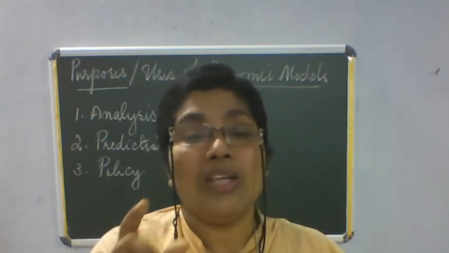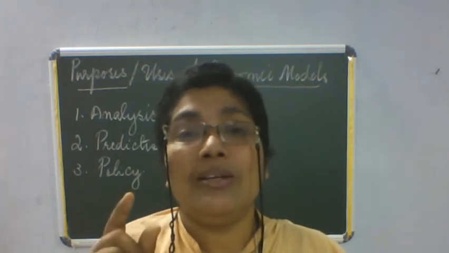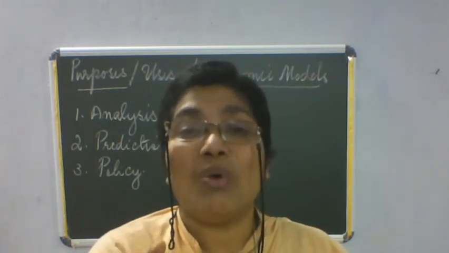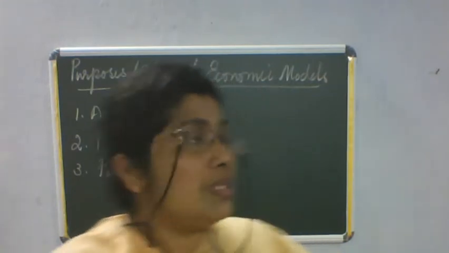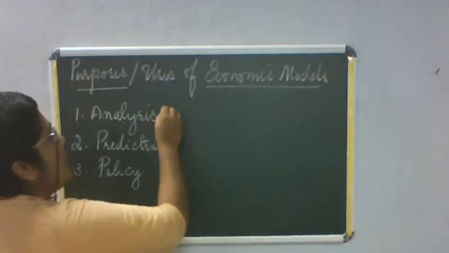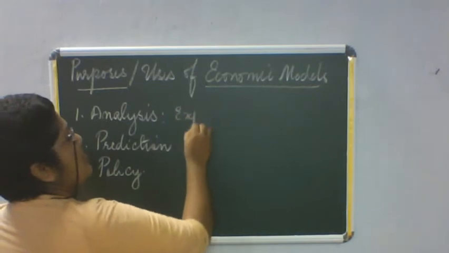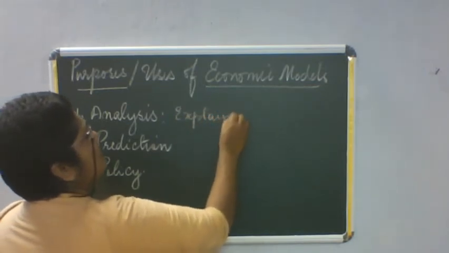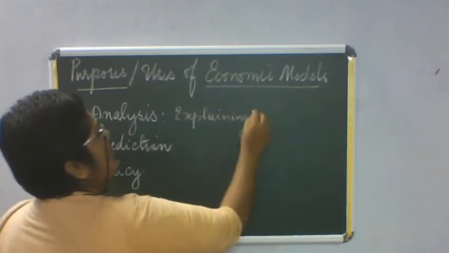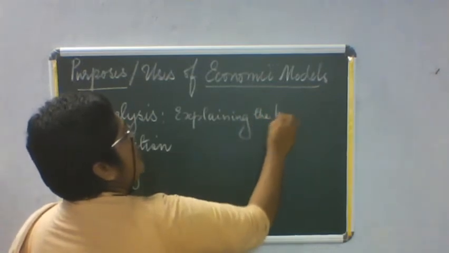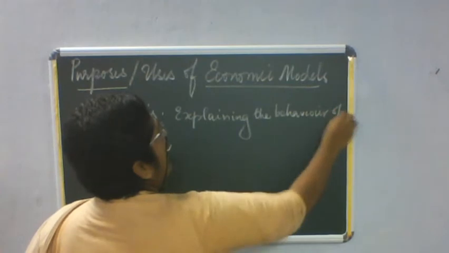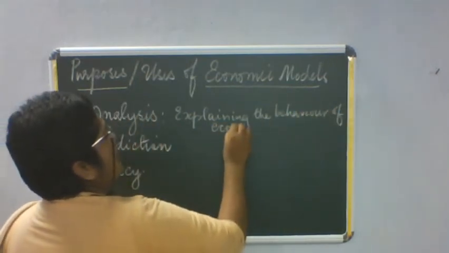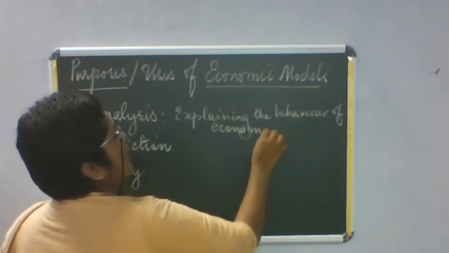So that is why it is said the first purpose of an economic model is analysis. Analysis means explaining the behavior of economic units.